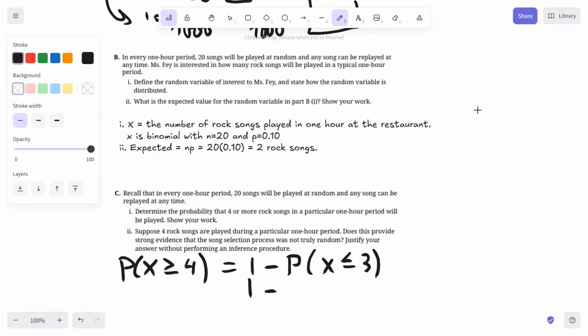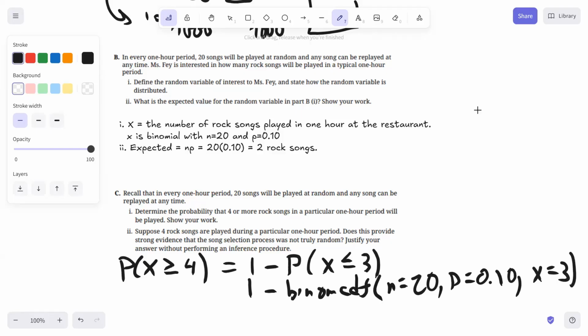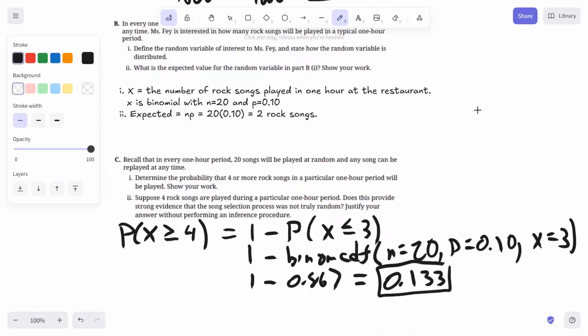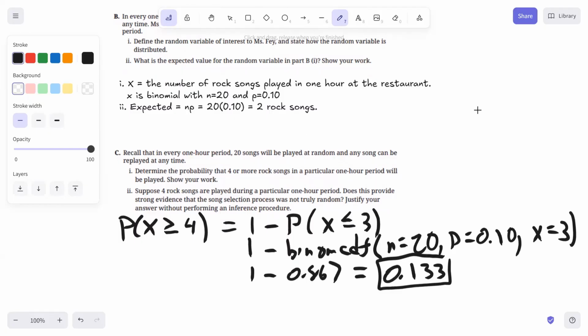So this is going to be 1 minus binomcdf with n equals 20, p equals 0.10, and x equals 3. This would give you 1 minus 0.867, which is 0.133. So even if you do the binomial CDF on your calculator, you still have to write down the notation there to get full credit.